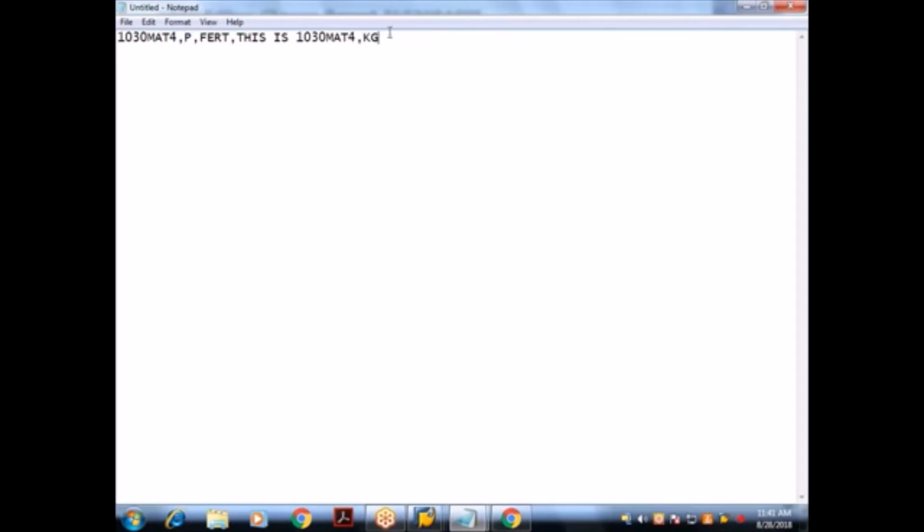Now below the header, for 1030 Mat 4, what are the other fields here? Language key. What is the language key? E, I'll give English, and KG.